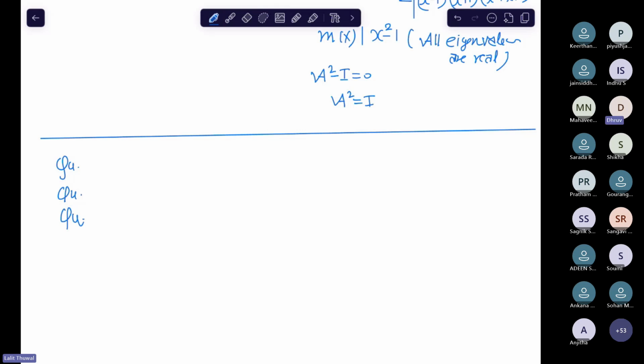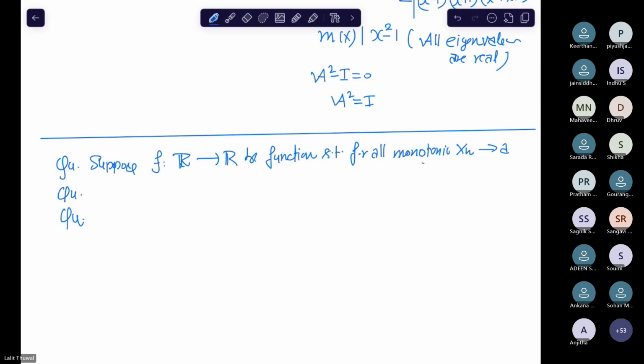Okay, so see, suppose f from R to R be a function such that for all monotonic sequences x_n converging to a, f(x_n) converges. Okay, then this is a true or false question: then f is continuous at a. This is for real a.